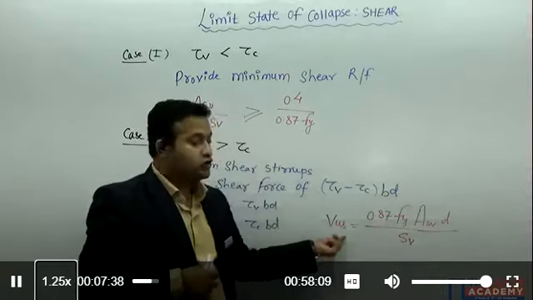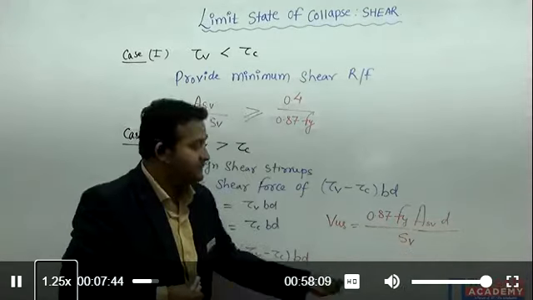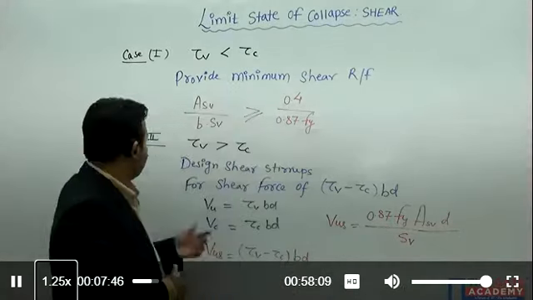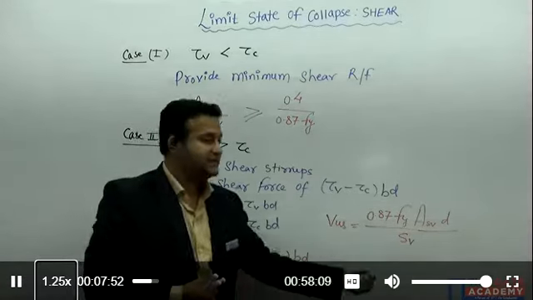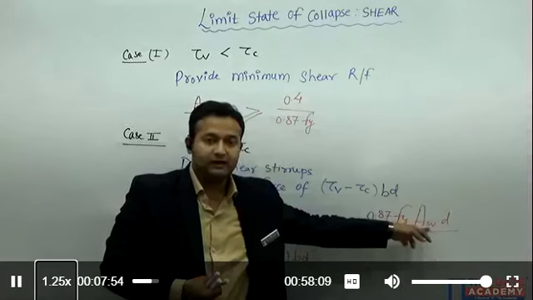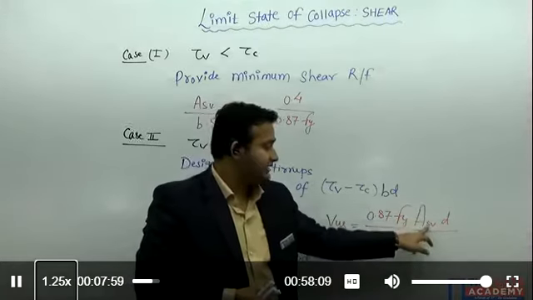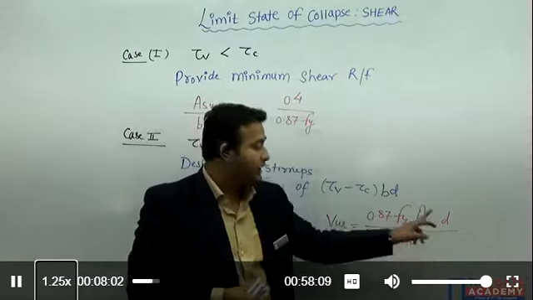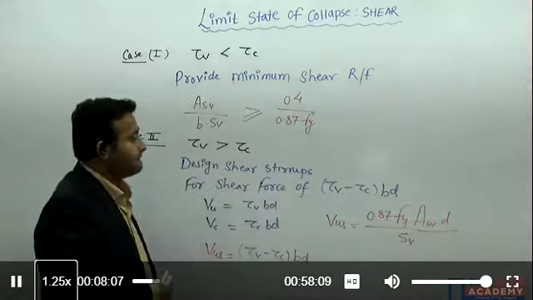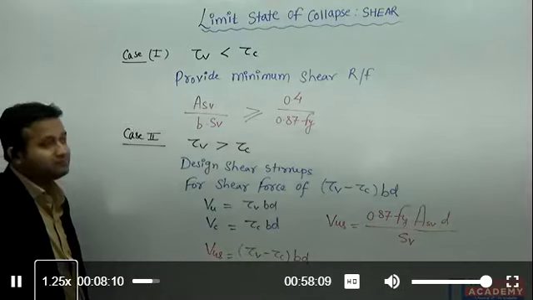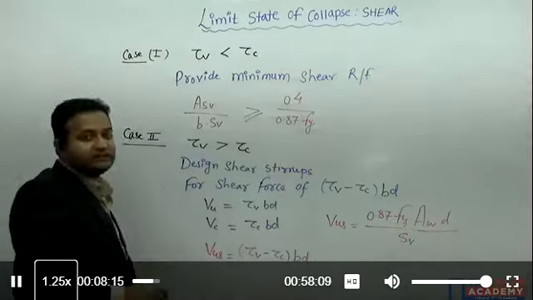So this, suppose I know, so spacing I can calculate easily, right? Now, spacing suppose you have designed, this is your case number 2. We can design the shear stirrups, we can assume the diameter of the bar here, and we can calculate the area of reinforcement depending upon the number of legs, and we can calculate here Sv, that is the spacing of the reinforcement. Right? Now, this was your case number 2.